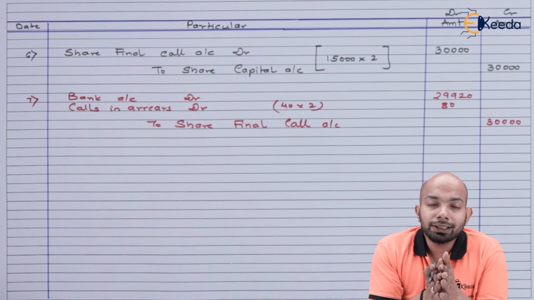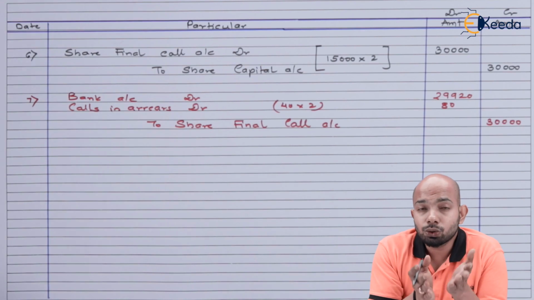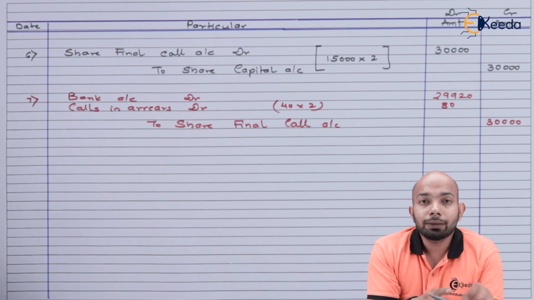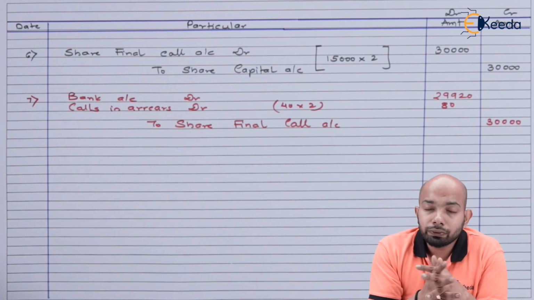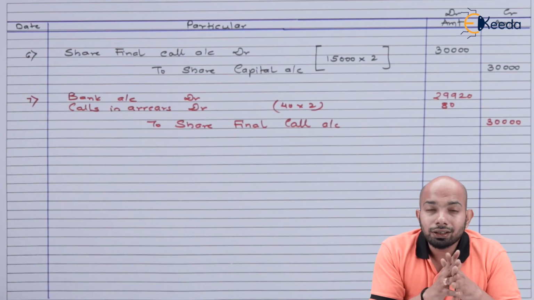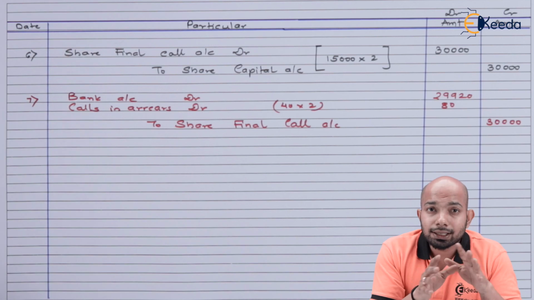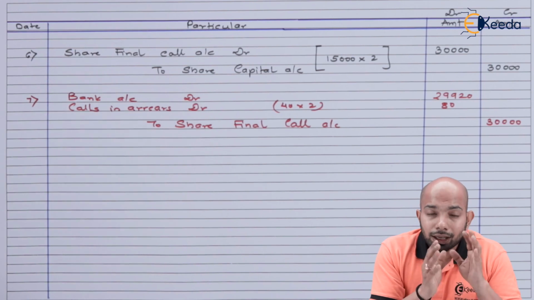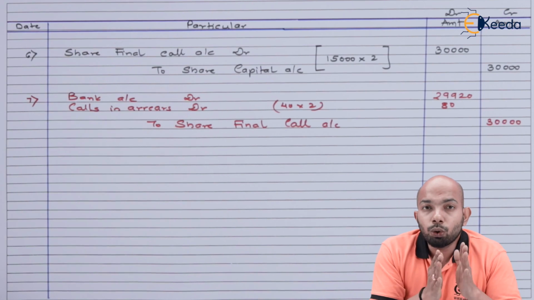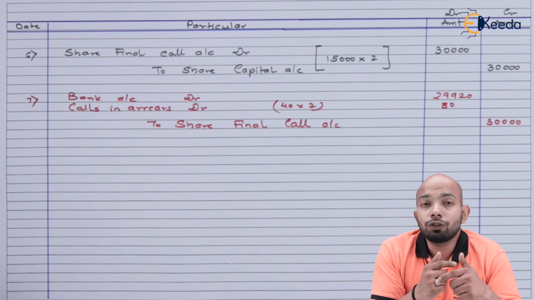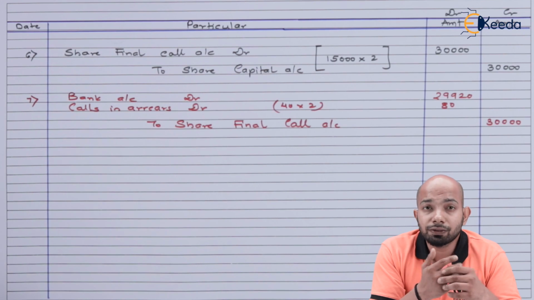80 rupees is something that we haven't received, and it is known as calls in arrears, and 30,000 is the amount that we're supposed to receive. That means this is the closure of this specific sum. So however, we have understood that calls in arrears is only a loss for us, and this is how we are supposed to calculate. However, this is just a basic version of this. You will be able to understand more, or rather in depth, of this specific concept when you further go ahead with more of complex problems related to this specific chapter.